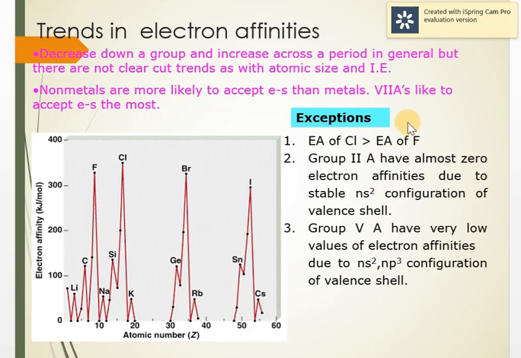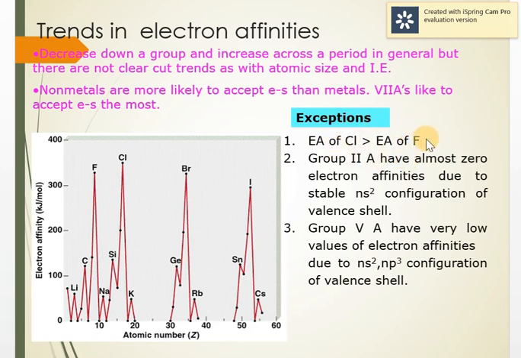Generally, as we move down the group, the atomic size increases. So the attraction for the electron decreases and electron gain enthalpy becomes less negative, or you can say electron affinity decreases. But here it's an exception: chlorine, though it is below fluorine in the group, still has more electron affinity than fluorine.